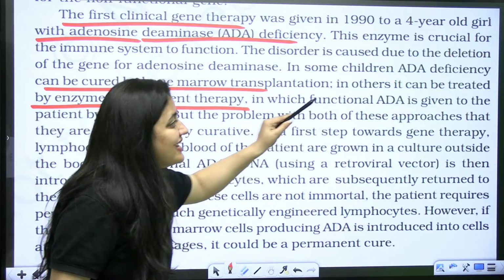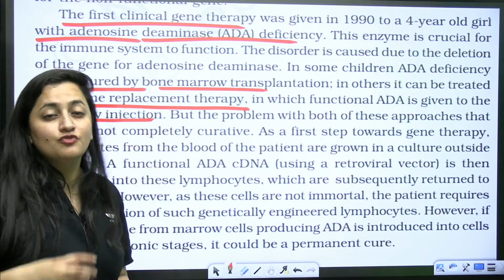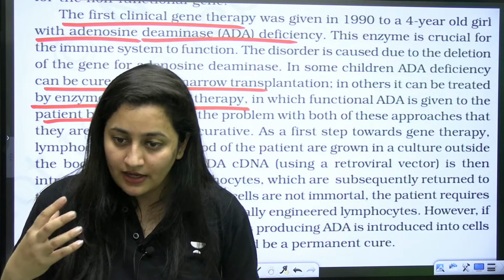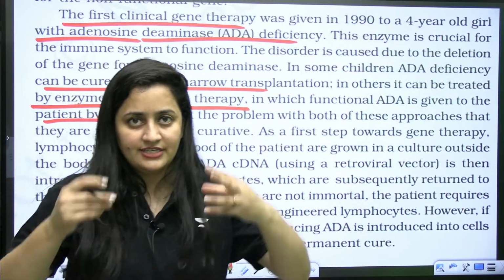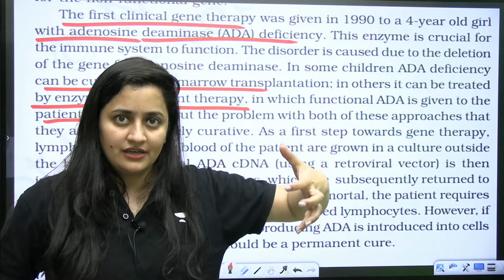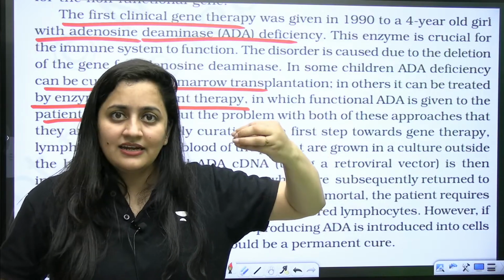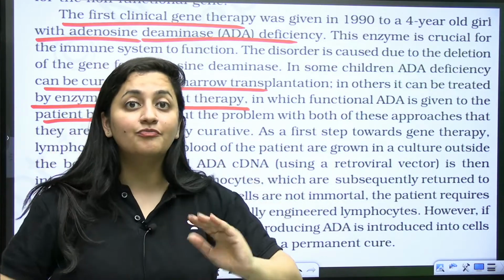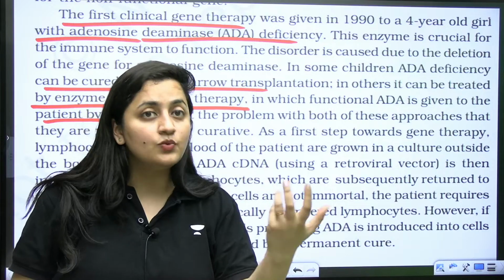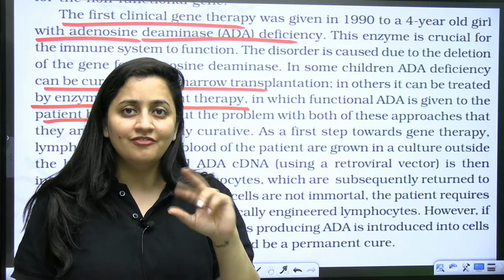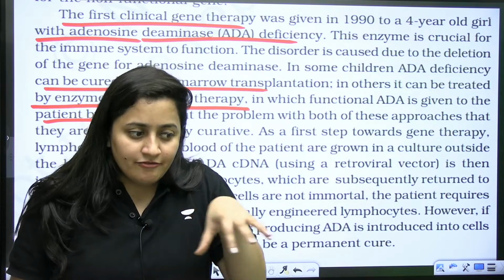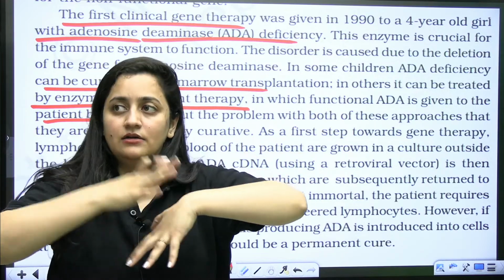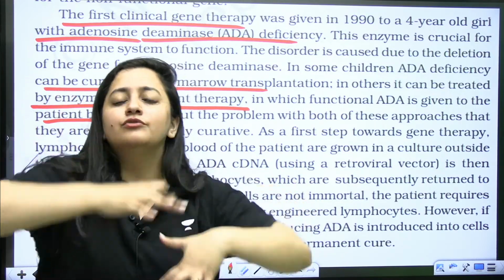In enzyme replacement therapy, functional ADA is given to the patient by injection. Let me explain it, then let's relate it with NCERT. First of all, blood will be taken from the patient. The lymphocytes are deficient; they do not have ADA. The site of production of ADA is the lymphocytes. No enzyme means no proliferation, means no immunity. Then the lymphocytes are grown outside the body in the lab, and with the help of a suitable vector, the functional gene will be introduced into them.